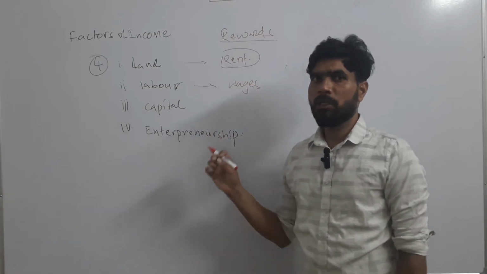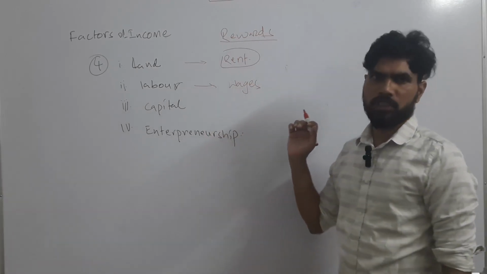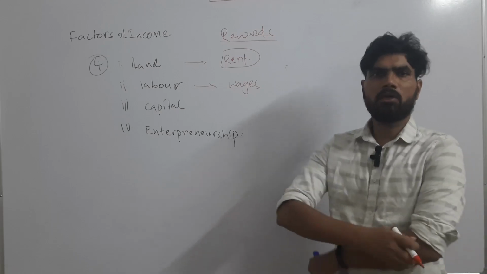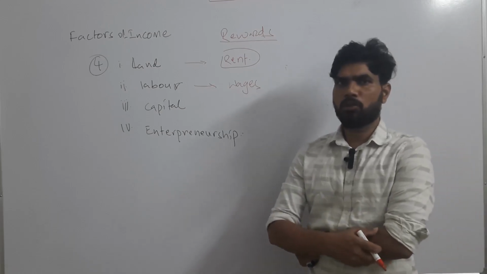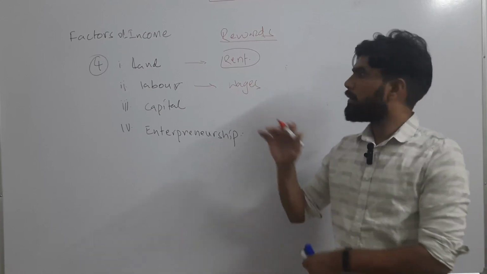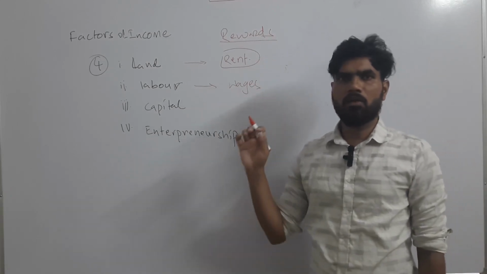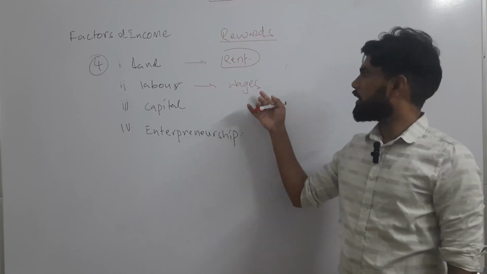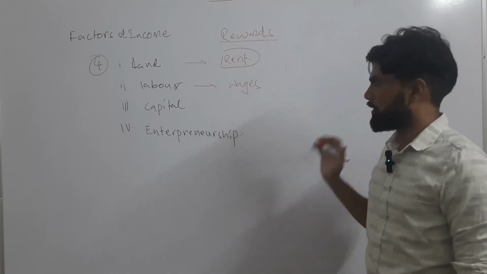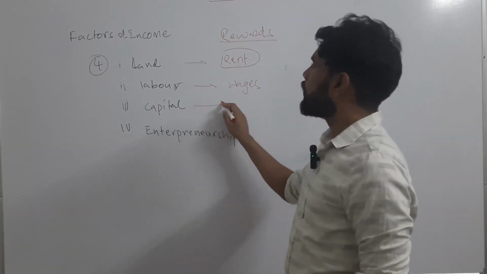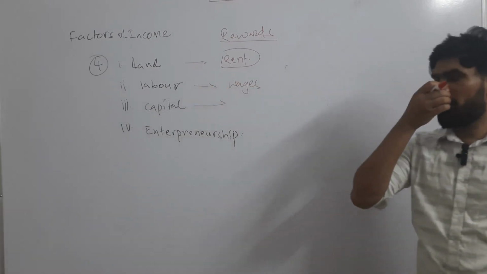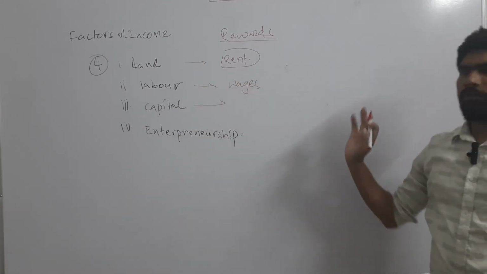The period may change, but I will be paying them wages. In normal language it is also called salaries, but the proper word used in traditional economics is wages. So we will use the word wages. Wage is the reward for labor.